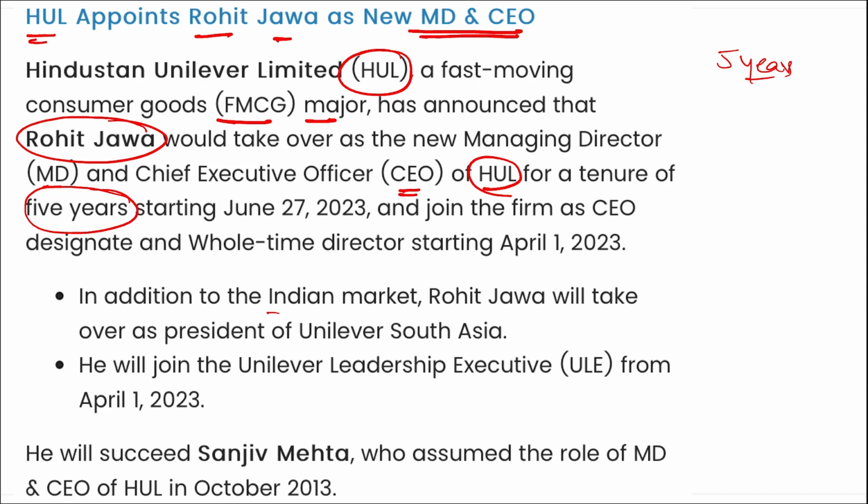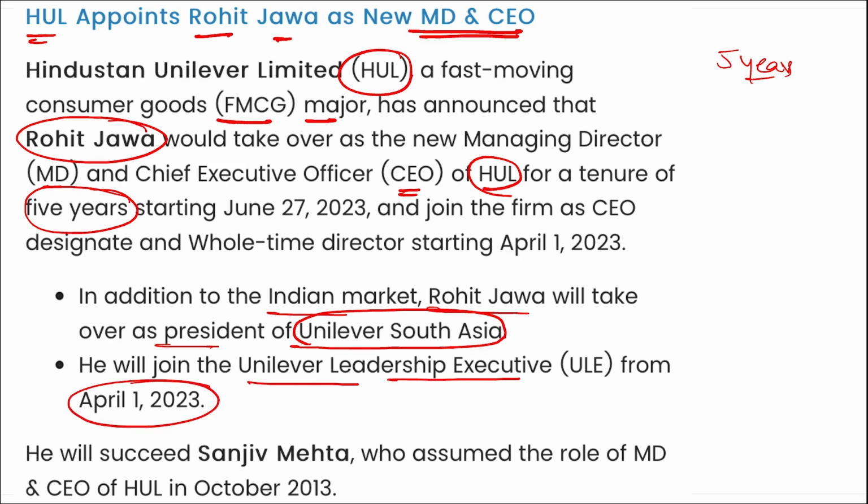In addition to the Indian market, Rohit Jawa will also take over as the President of Unilever South Asia. He will join the Unilever Leadership Executive from 1st of April 2023, and he will succeed Sanjeev Mehta, who assumed the role of Managing Director and CEO of HUL in October 2013. So important, he will be succeeding whom? He will succeed Sanjeev Mehta.